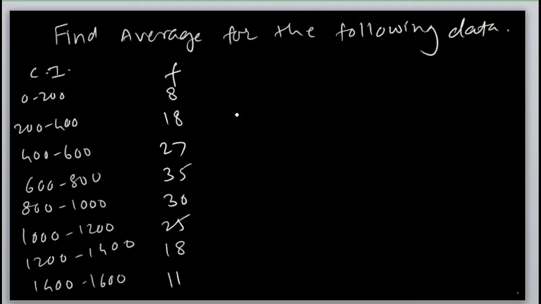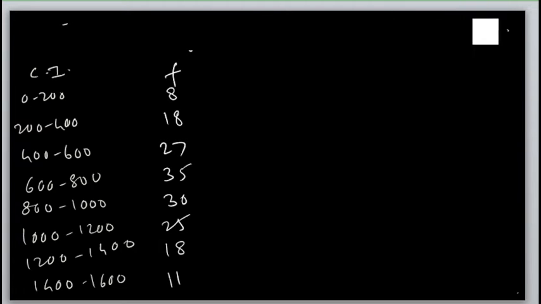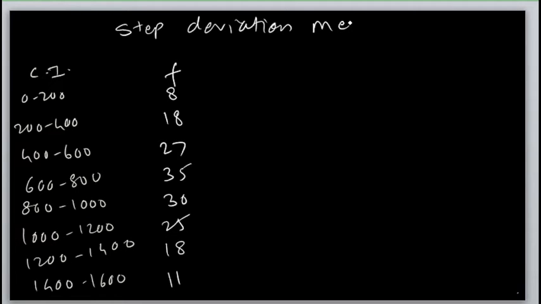If it is a multiple of 100, then we use the step deviation method to find the mean. How do we apply the step deviation method?